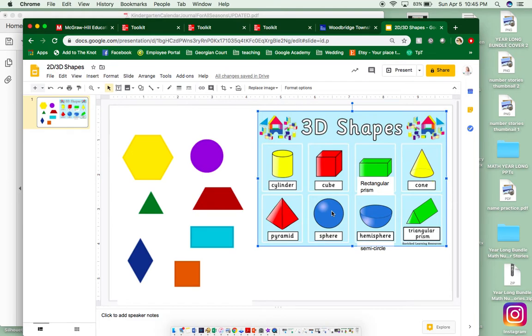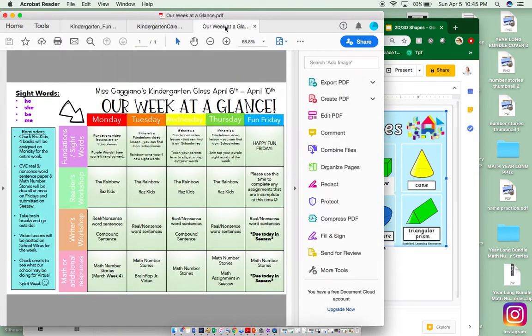Now we have completed our calendar and morning meeting. Let's take a look at our week at a glance. So today for Monday, there's going to be a foundations video that I have on my school wires, and then you can just practice your sight words, he, she, be, and me. So you can just spell them, say them. You may write them in a notebook if you want, but that is not needed.